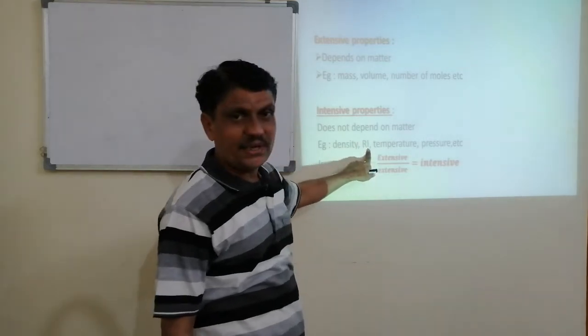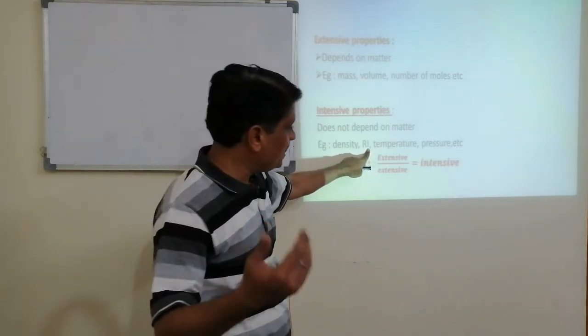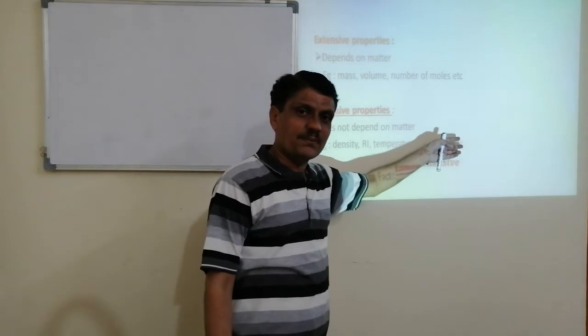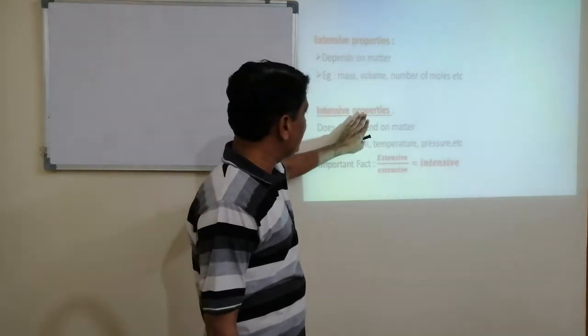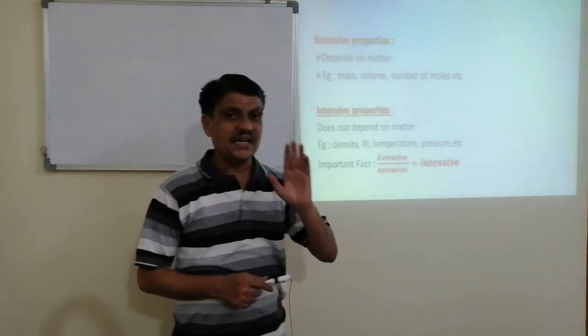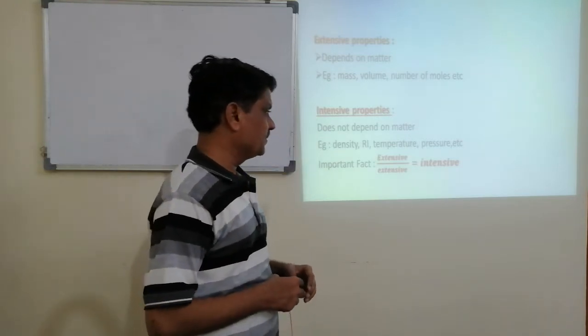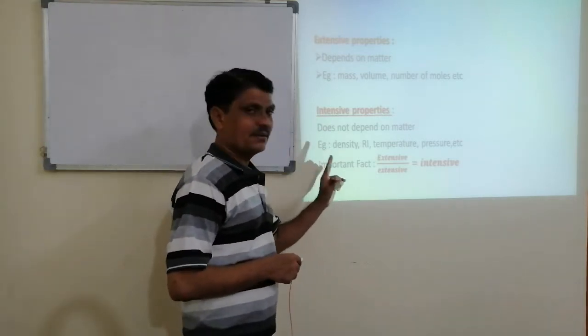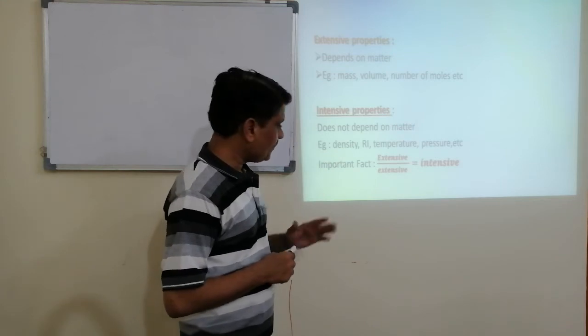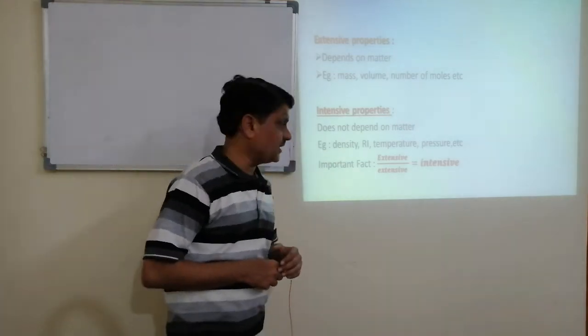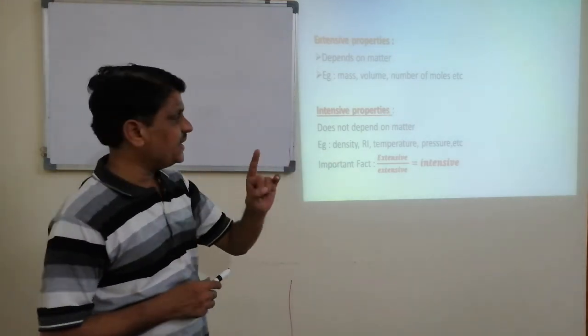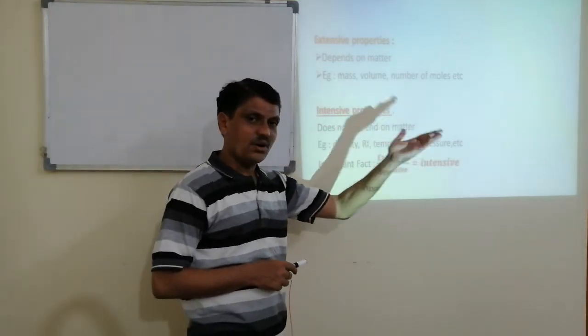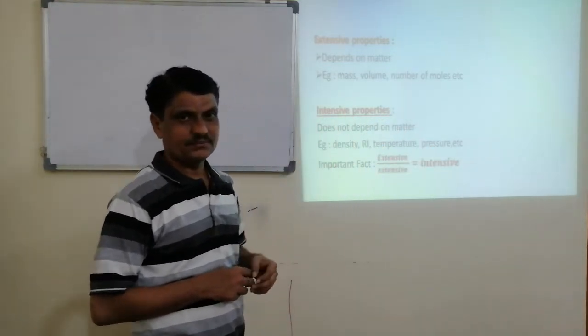And refractive index is also the same. Temperature and pressure are intensive properties. They are independent of matter.